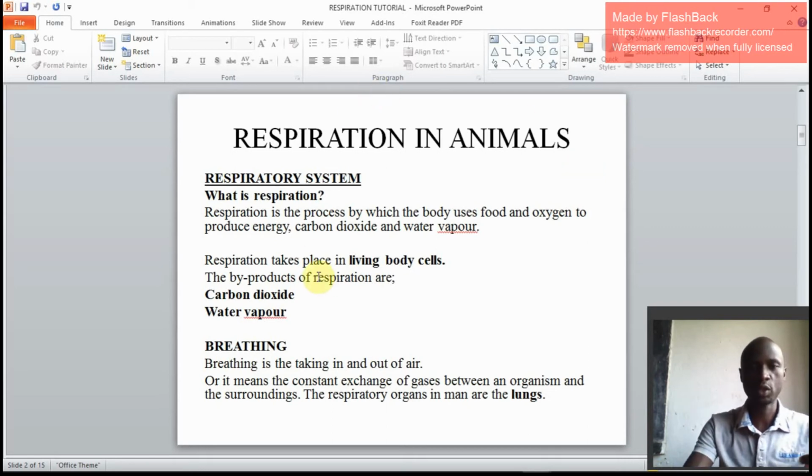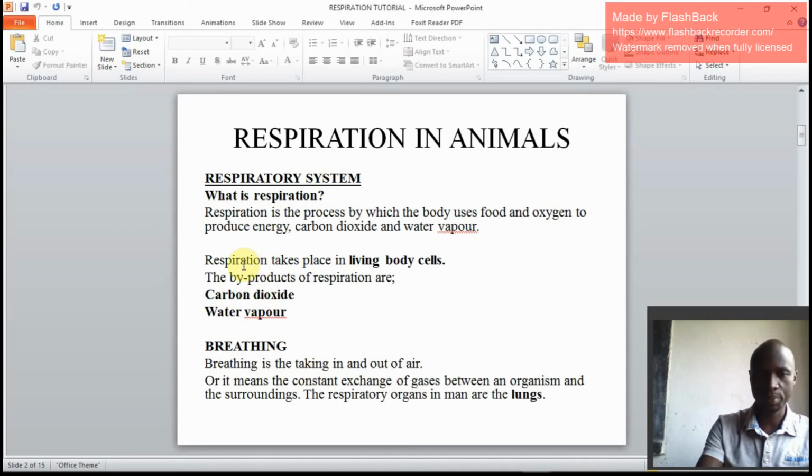So respiration, what is respiration? Respiration is the process, meaning it is gradual, it progresses from one step to another, by which the body uses food and oxygen to produce energy, carbon dioxide, and water vapor. So it's the process whereby you put food in the body, then that food is added to oxygen. Oxygen will burn down the food. We get energy generated. Carbon dioxide will also be generated, and water vapor.